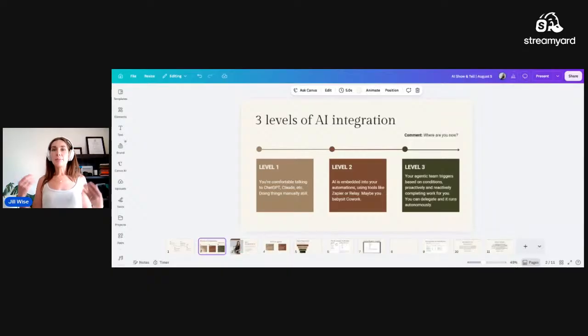My agentic team is triggering based on conditions that I have set. It is proactive, it is reactive, it completes work for you, and you can delegate to it, and it runs autonomously. So that is why I'm showing you today how I actually delegate to Claude without even going into Claude, and how I'm getting Claude to also delegate to itself based on my context sources.